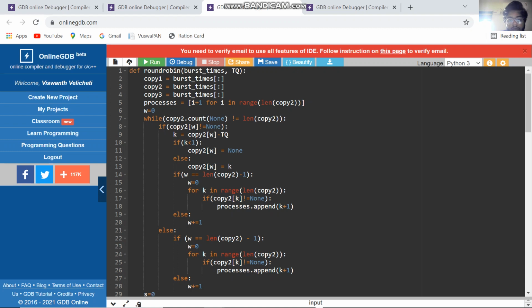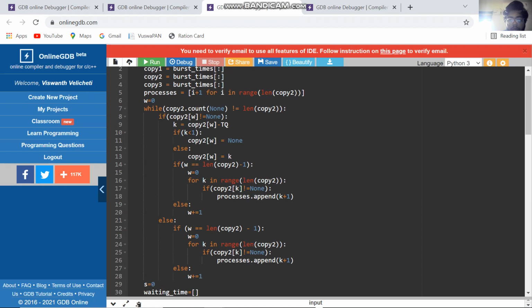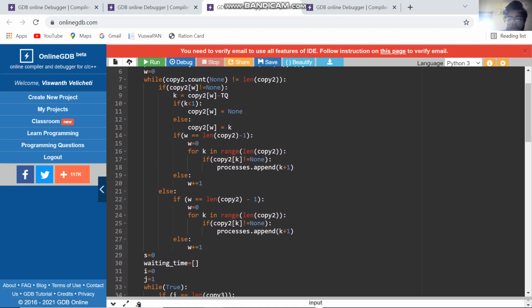If copy 2 w not equal to none, k is equal to copy 2 w minus tq. If k greater than 1, copy 2 w equal to none, else copy 2 w equal to k.